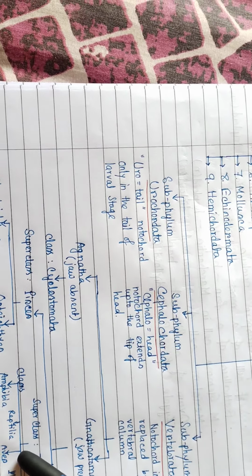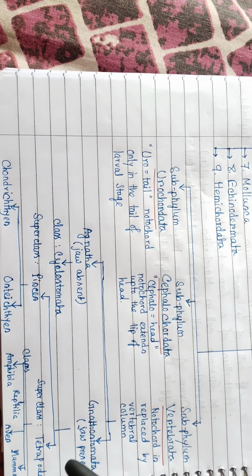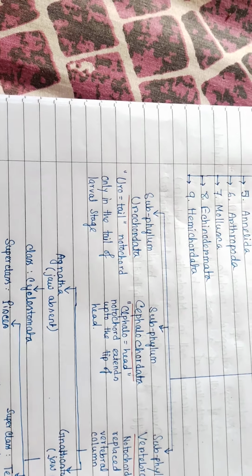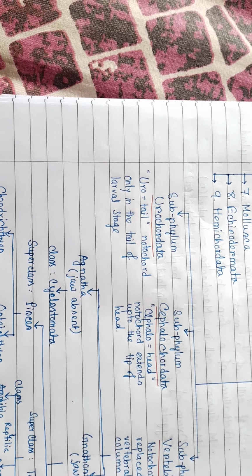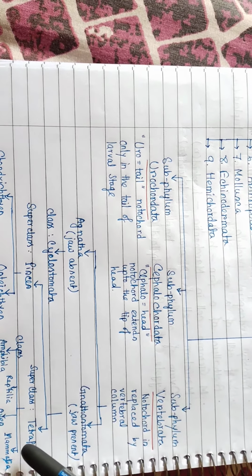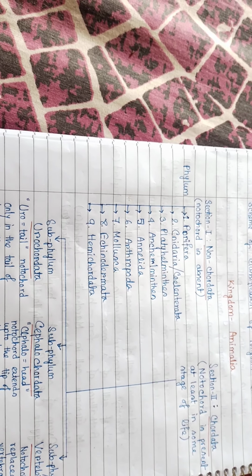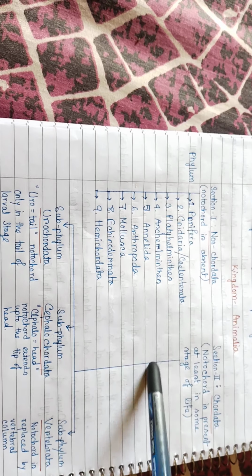Mammalia means presence of mammary glands, pinna is present, and body hair is present. A common example is Panthera tigris or Panthera leo. So this is the common and generalized classification of kingdom Animalia, and this is the simplest one.